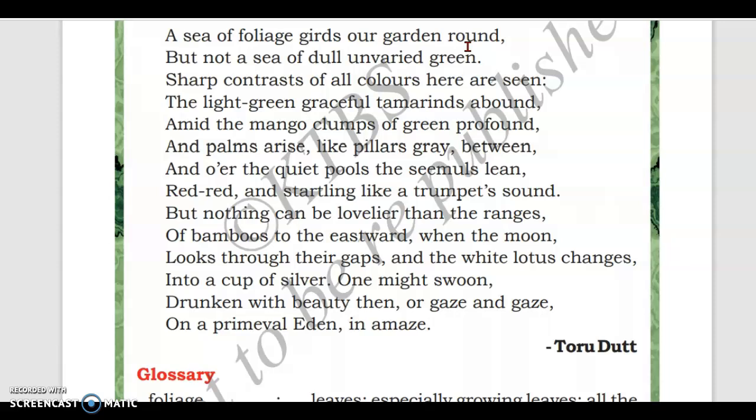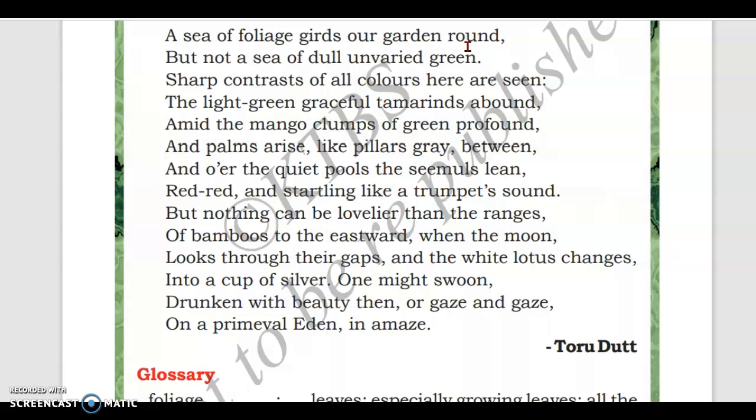So those leaves are like a sea, and she calls it a sea of foliage. The figure of speech here is metaphor. So the sea of leaves surrounds her garden.